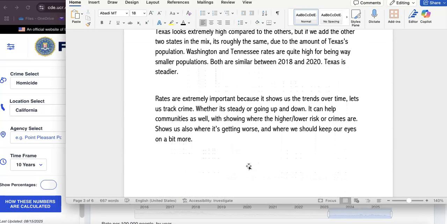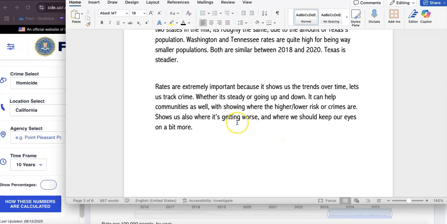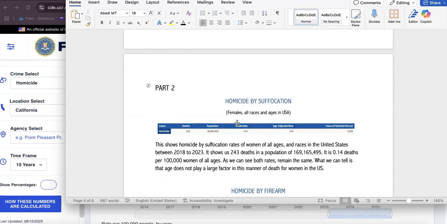And we're going to continue with why rates are extremely important. They show us the trends over time. They let us track crime, whether it's going up or down, or it can help communities and police by showing where higher and lower risk rates or crimes are. And it shows where it's getting worse to help prioritize that certain area a little more.